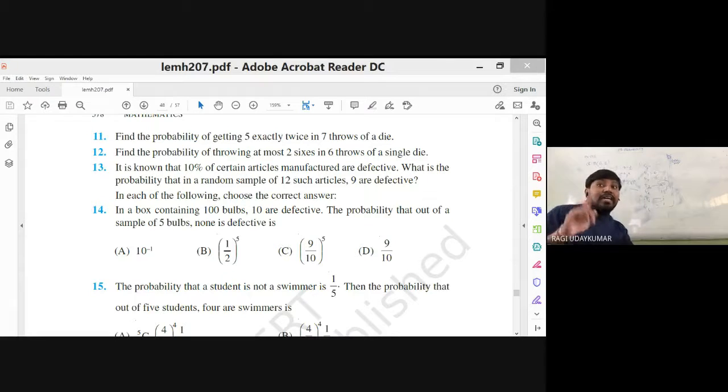Getting 5 is success, so the probability of success is 1 by 6. The probability of failure is 5 by 6. Twice means 2 times the success, so we need the probability of x equal to 2. What is the value of n? It is 7. That's it. Did you understand?